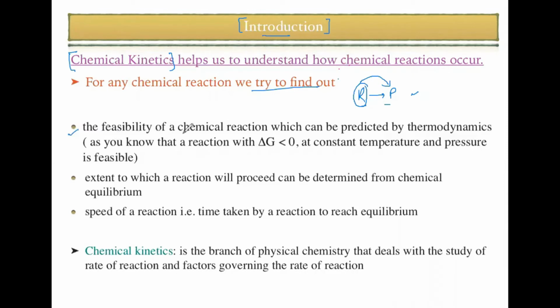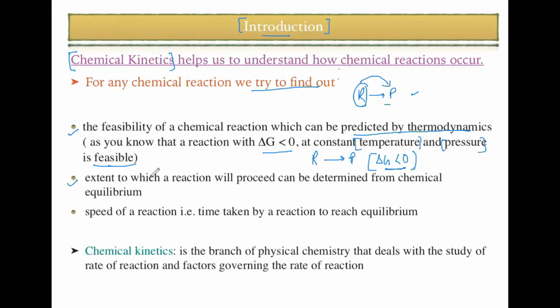For any chemical reaction, we try to find out the following properties. First property: the feasibility of a chemical reaction, which can be predicted thermodynamically. As we know, for any reaction, delta G is less than 0 at constant temperature and pressure. This statement tells us that for any reaction from reactant to product, we need to find out whether the reaction is possible or not. For that, delta G, or Gibbs free energy, must be a negative value. If delta G is negative, then we can say that the reaction is feasible at some constant temperature and pressure.